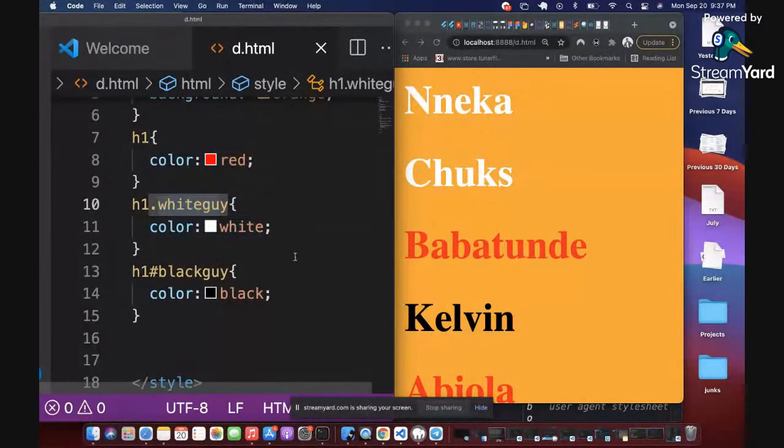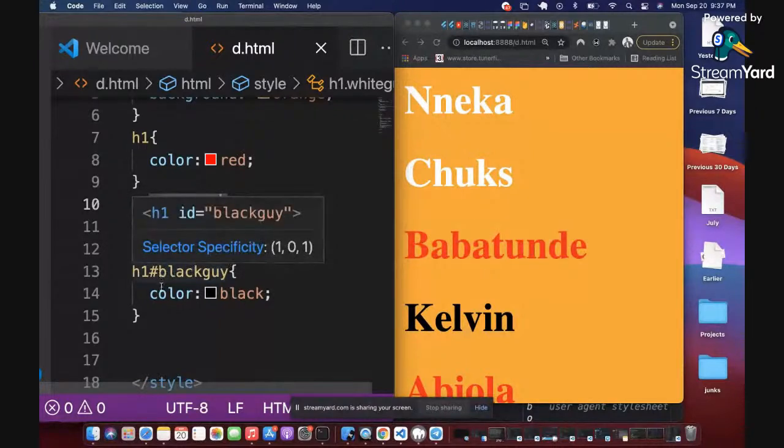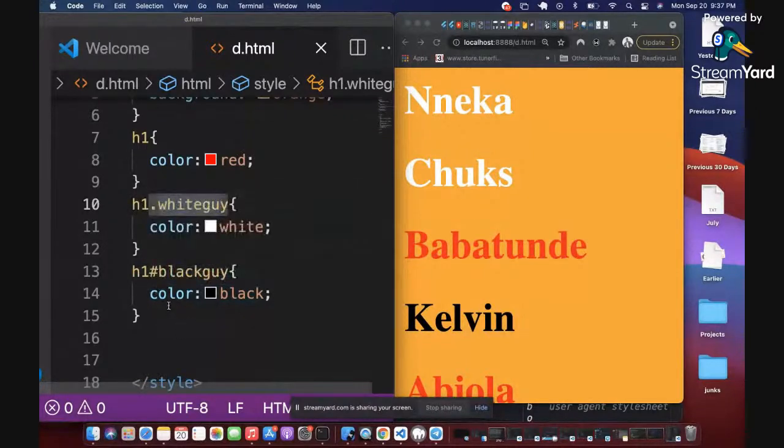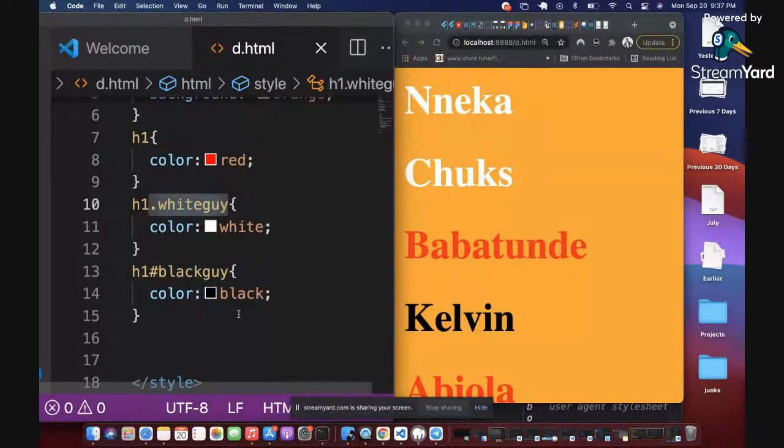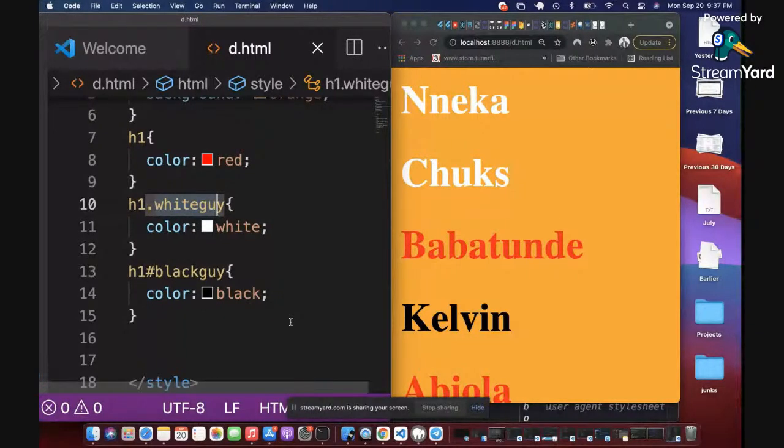Then I told you that you use classes in scenarios where you want to style multiple elements. But when you want to style only one element, you use an ID. And how do you represent an ID within your style? You will use what we call a hash. So you will see this hash here, H1 hash black guy. Don't worry, when we do multiple examples, you will understand the concept. So for now, understand that there are 3 selectors: HTML tag selector, class selector, or ID selector. That's understandable, so let's move on to the next thing we need to know.